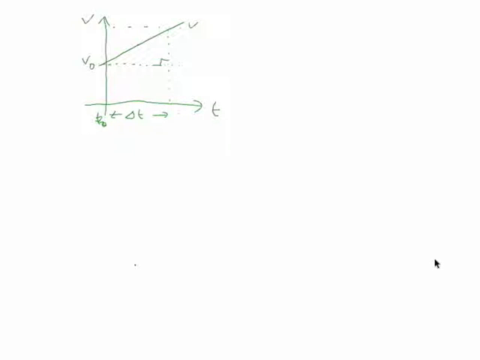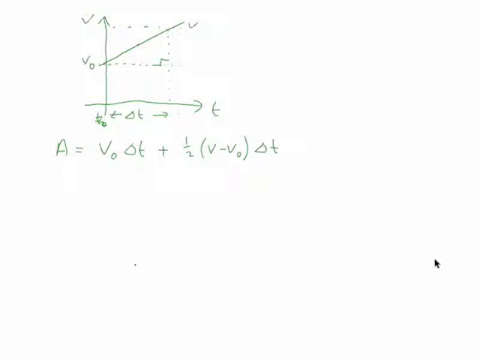Right? Then the total area A is equal to the area of the rectangle, that's v naught delta t, plus the area of this triangle. And the area of a triangle, as I hope you know, is half the base times the perpendicular height. Well, we've got a right angle triangle, so that makes it nice and easy. It's a half of the base, which is delta t, and the perpendicular height, which is v minus v naught.